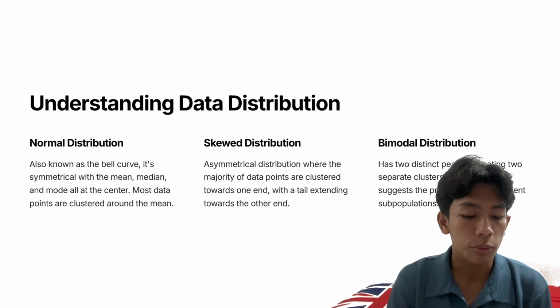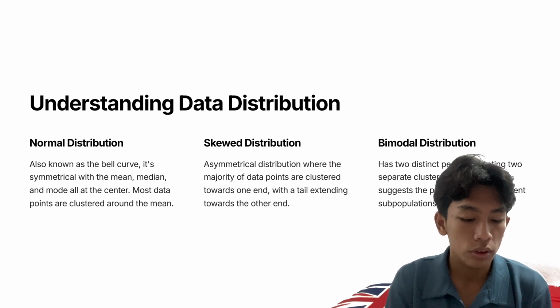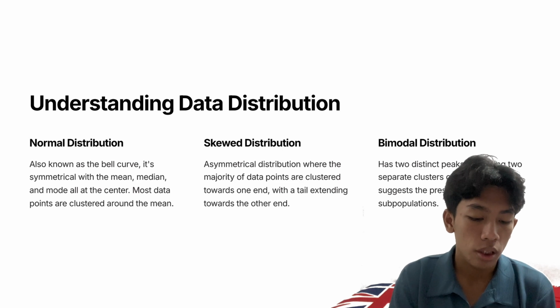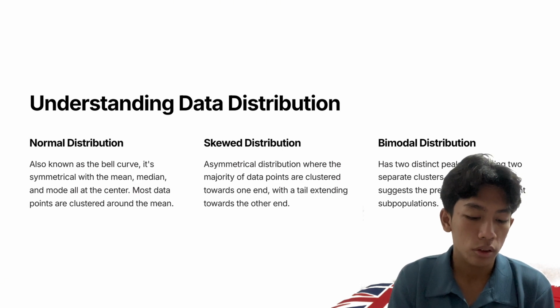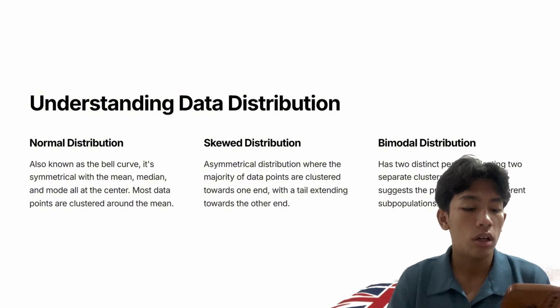Understanding data distribution. Normal distribution, also known as the bell curve, is symmetrical with the mean, median, and mode at the center. Most data points are clustered around the mean.